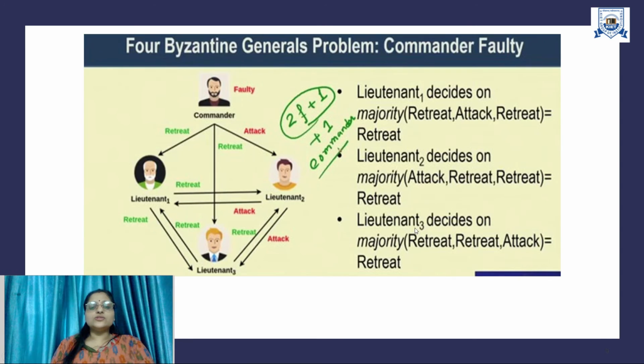Same now goes for lieutenant 3. Lieutenant 3 decides on the majority. As I said, it receives messages from the commander, lieutenant 1 and lieutenant 2: retreat and attack, so it will also come up with the retreat message. So in a nutshell, if there are four peers in the same network and one of them is faulty, the complete system will not go off. We can still maintain the consistency in the system, right?